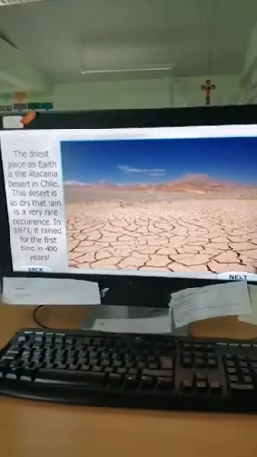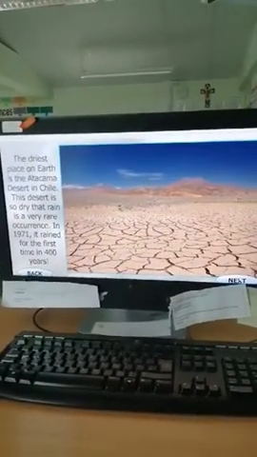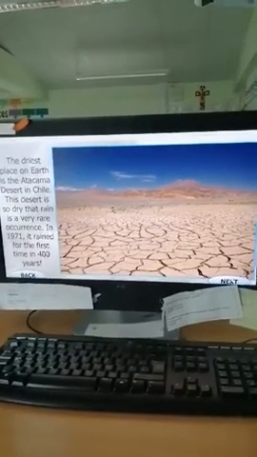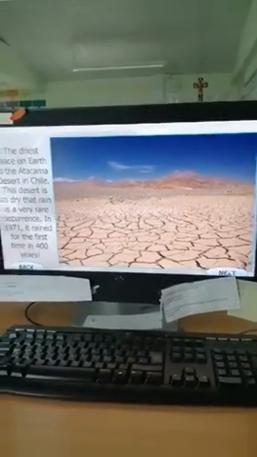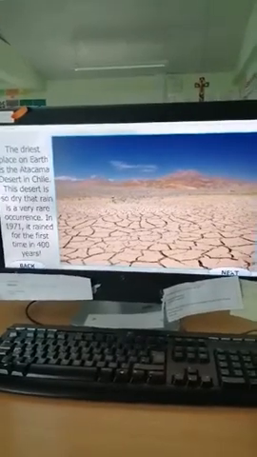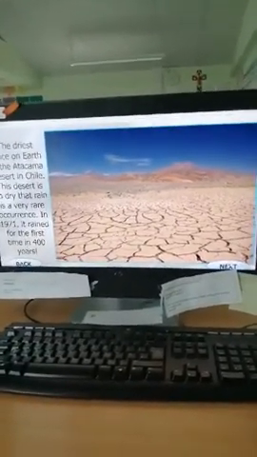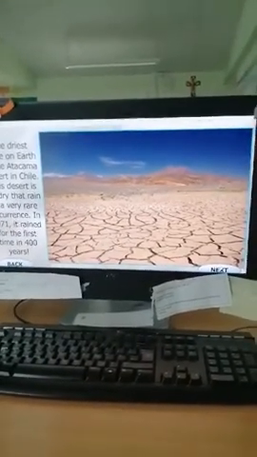The driest place on Earth is the Atacama Desert in Chile. This desert is so dry that rain is a very rare occurrence. In 1971, it rained for the first time in 400 years. So there's the Atacama Desert. As I said, the Antarctic is the coldest continent in the world, but the driest place on Earth is the Atacama Desert in Chile.